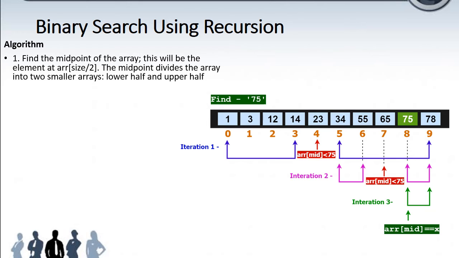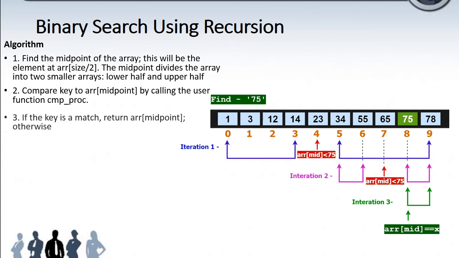According to the given example, the midpoint is the fourth position, which is 23. It will be compared with the search value 75. If it matches, it returns the position. Here the mid element is 23 and the search element is 75, so the mid element is less than the search element. So we have to search in the part after 23.